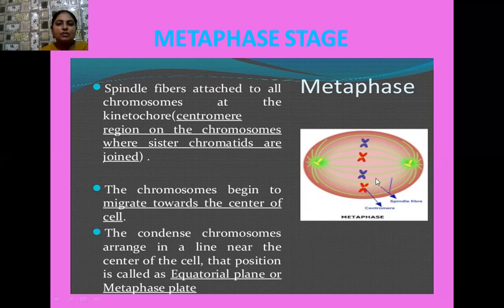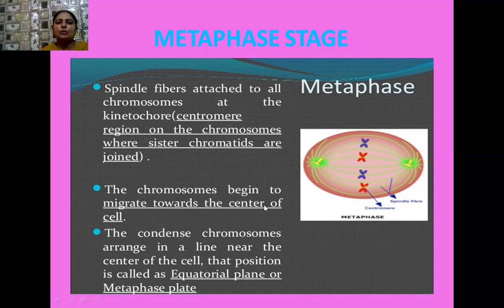As you know, each chromosome consists of how many chromatids? Two chromatids. So the centromere of each chromatid attaches itself to the spindle fibers. Okay, students, I have written that spindle fibers attach to all the chromosomes at the kinetochore, the centromere region of the chromosome where sister chromatids are joined. That can be called the kinetochore.